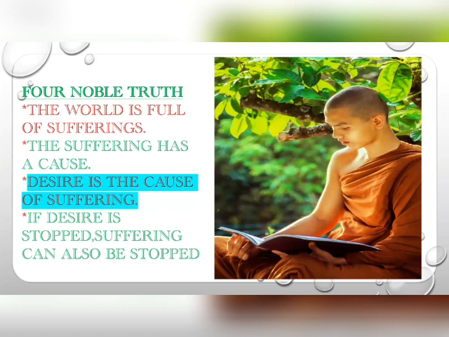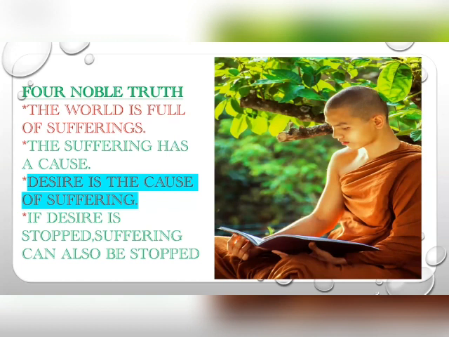And desire is the cause of suffering. That means the human urge, the desire: I need that, I need this. If I need a very good mobile phone or a car or a very good job, that desire is always coming up in my mind. If I did not get that, what will happen? All people will have disappointment.